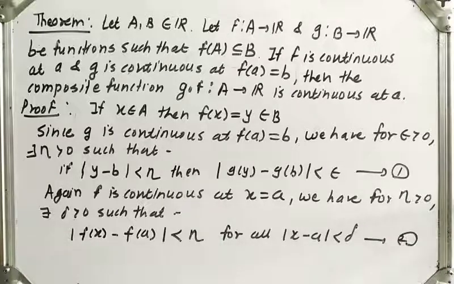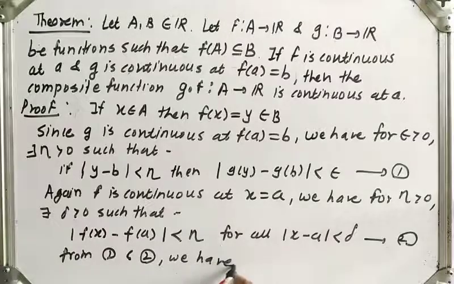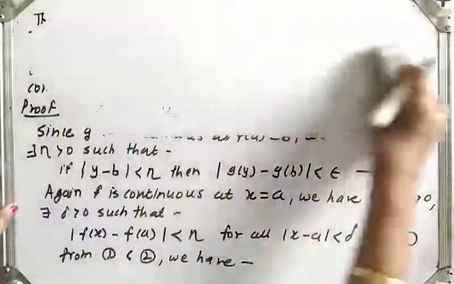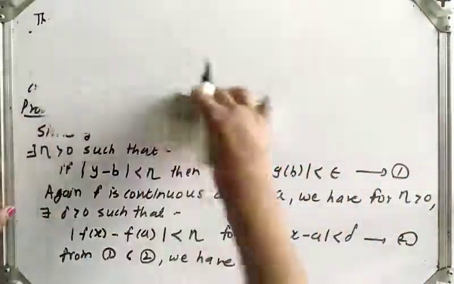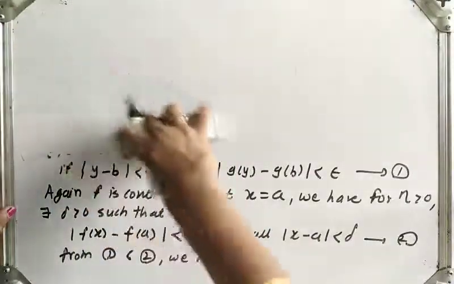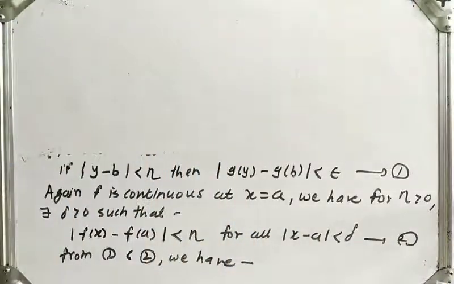So from 1 and 2 we can combine these two equations. From 1 and 2, what happened? This is true for all, so we are taking this part first.